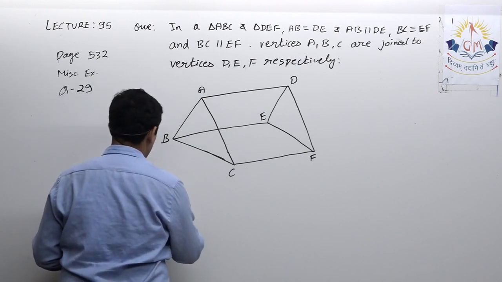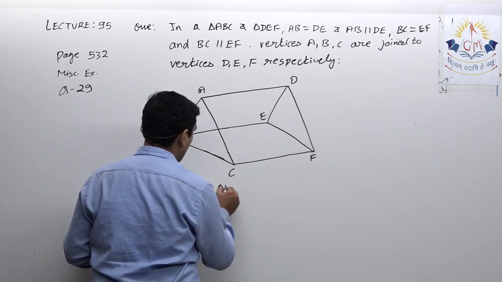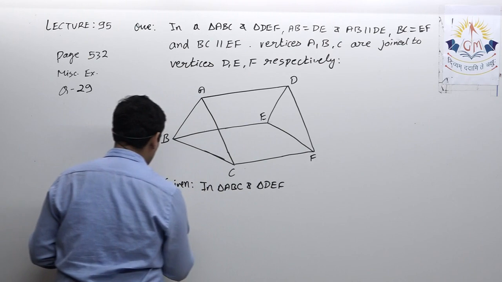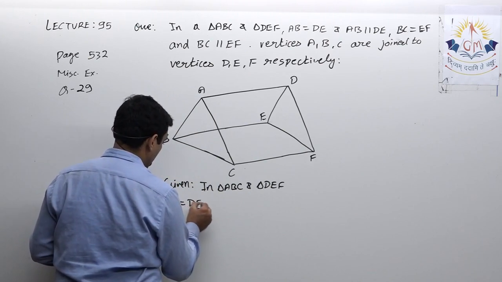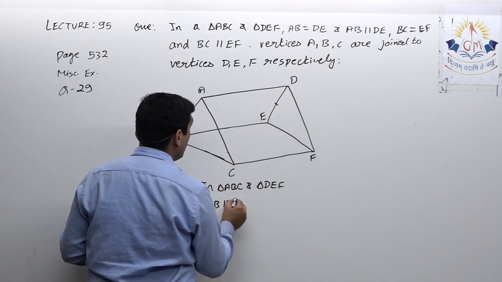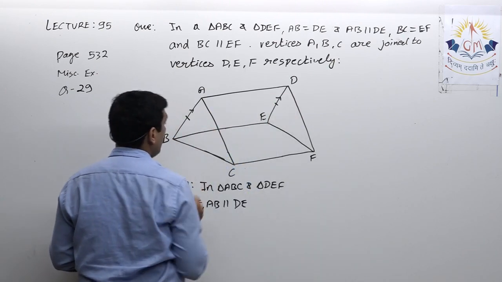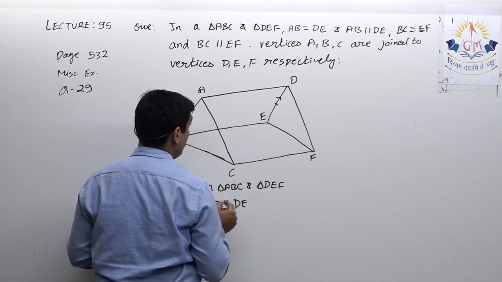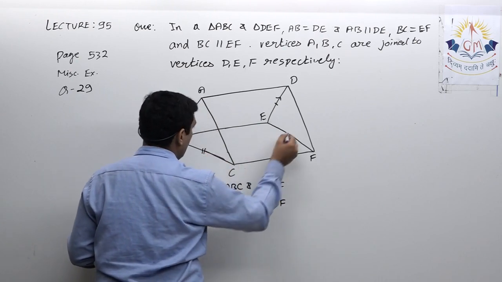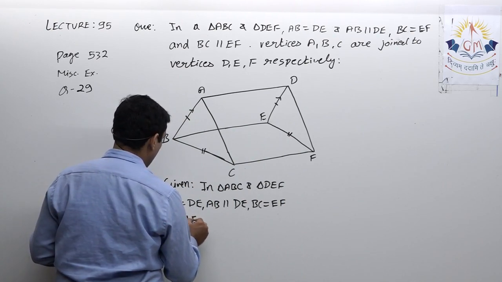So what is given: in triangle ABC and triangle DEF, AB equal to DE, and AB parallel DE. BC equal to EF, and BC parallel EF.